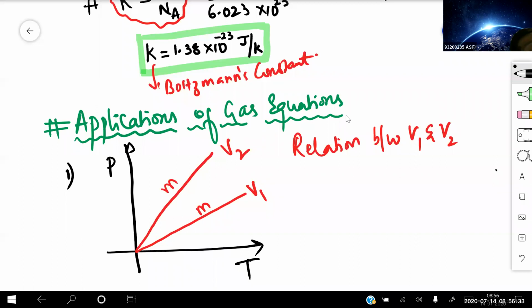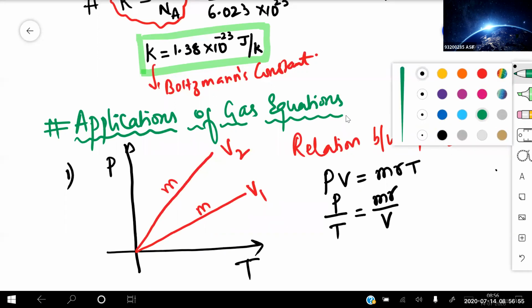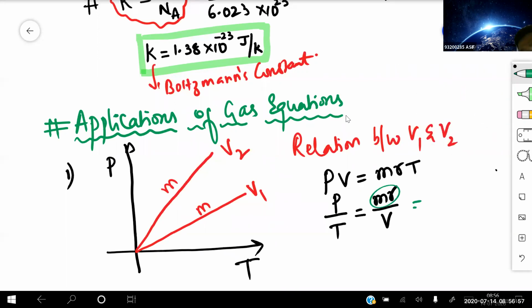See, this is small m. You know the ideal gas equation in terms of small m. PV is equal to mRT, na beta. So I need to draw the graph between pressure versus temperature. That means P by T you take here, T down. So this will become m into small r divided by V. M and r are what for me? A constant. So I'm taking it as a constant divided by volume. So now what relation did we get?